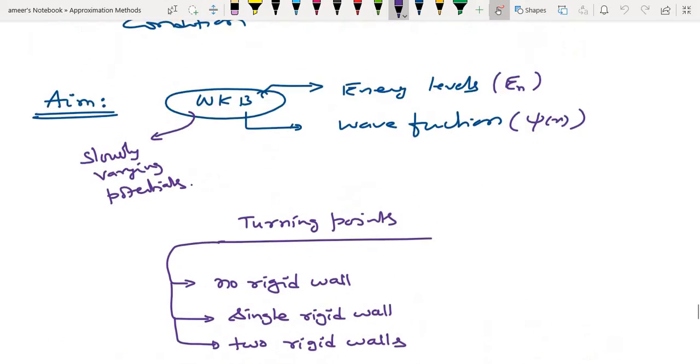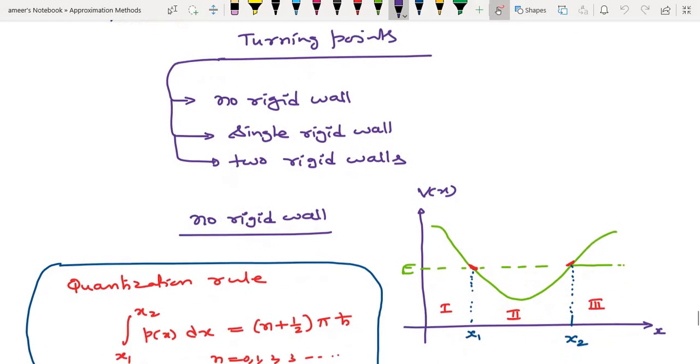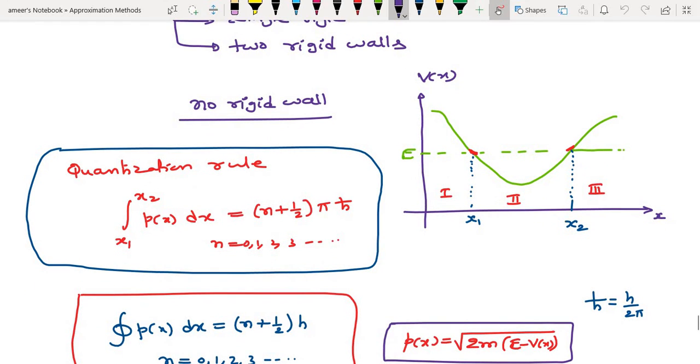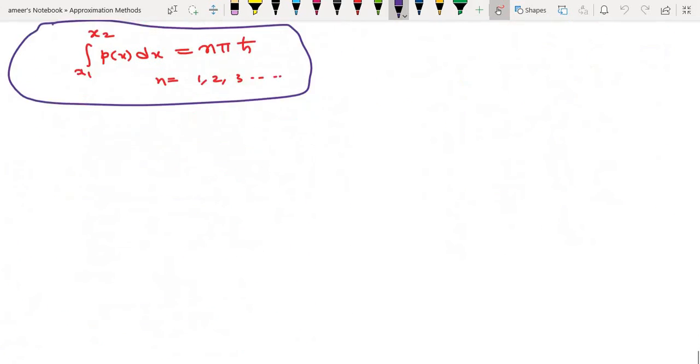Okay. So we will apply the WKB technique. What is the WKB technique? We will expand V of x near the turning points, take it up to first order, and ignore the higher orders. Then we substitute that V of x in the Schrodinger wave equation and try to solve it, which involves Airy functions. I am avoiding all those details here. Finally, all of this leads to some quantization rules. So these are the quantization rules that you need to remember.